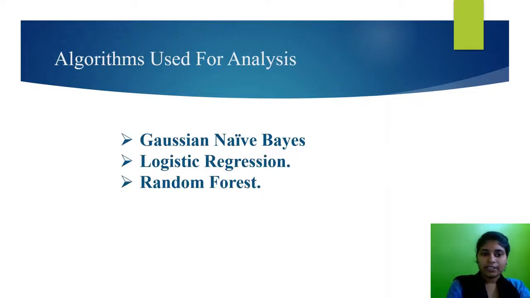Now, what are the algorithms we are using for analysis? Here we are using three algorithms in our project. As said earlier, the three algorithms are the Gaussian Naive-Bayes algorithm, the logistic regression algorithm and the random forest algorithm. Now let's see one by one what each algorithm is, how it works and how it is related to our project.